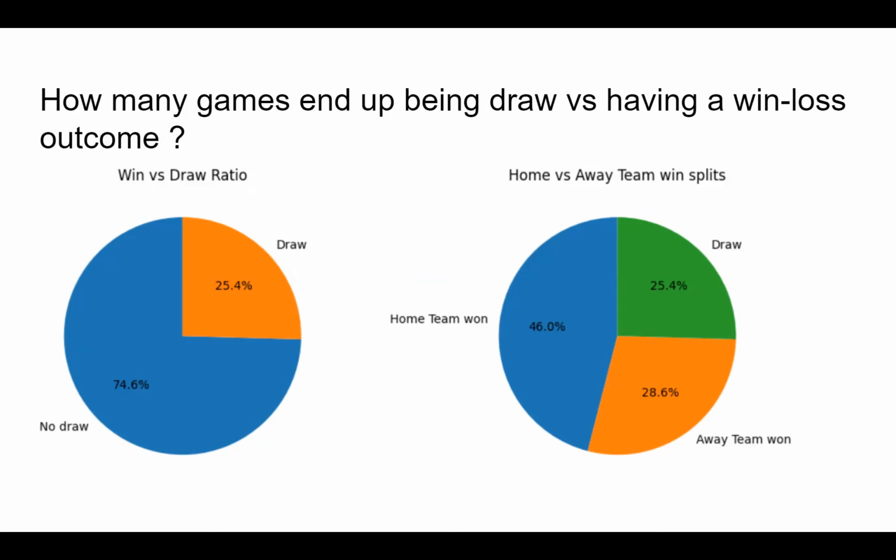Then a very top-level question was how many games ended up being a draw versus having a win-loss outcome. So these are two plots. The left side plot shows the win versus draw ratio. We can see that 75% of the games have an actual win or loss scenario, whereas only 25% of the games end up being a draw. Whereas considering the splits of how the teams win, 46% of the time the home team will win the game, whereas only 28% of the time the away team will win the game. So that further solidifies that home team advantage is a real thing.